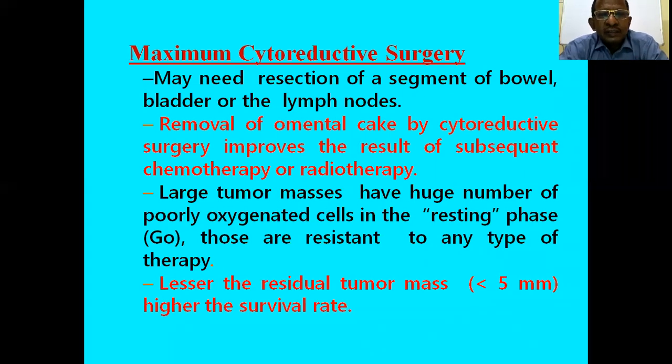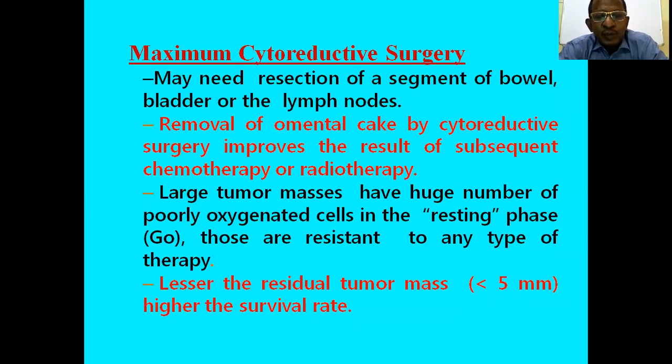So there may be resection of the segment of the bowel if involved, and bladder and lymph node, that should be done. Resection may be required if bowel, bladder and lymph nodes are involved. And removal of the omental cake. Sometimes the omentum is formed like a cake, completely involved. So removal of the omental cake by cytoreductive surgery improves the result of subsequent chemotherapy and radiotherapy.